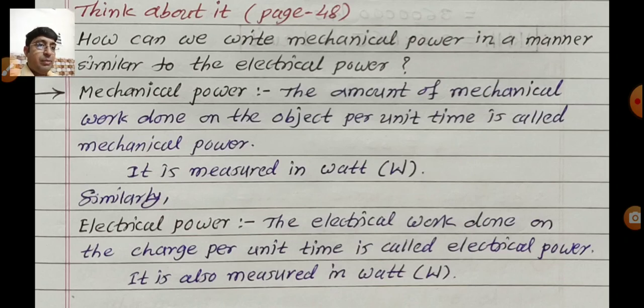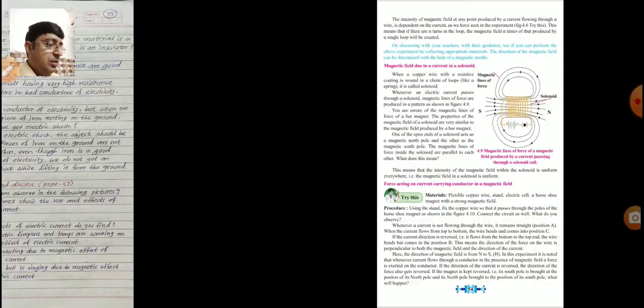Similarly, electrical power. The electrical work done on the charge per unit time is called electrical power. It is also measured in watt, in short, capital W. In this way, we write the answers to the given questions on page number 48 in our textbook. So see the next page, number 49 in our textbook.